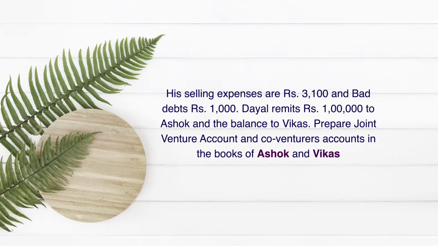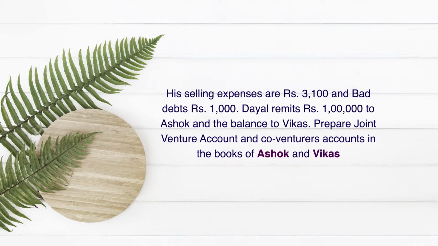Now it is mentioned in the question that the consignee is entitled to a commission of 5% on sales plus 1% del credere commission. So in total Dayal and company is entitled to 6% commission on sales. It is also mentioned that his selling expenses and bad debts are given, and the amounts Dayal remitted to Ashok and Vikas.